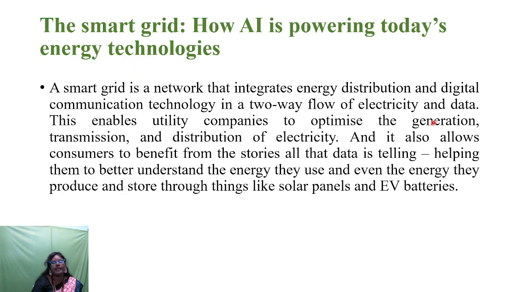So how is AI powering today's smart grid technologies? The smart grid is a network that integrates energy distribution and digital communication technology in a two-way flow of electricity and data. This enables utility companies to optimize the generation, transmission and distribution of electrical power. It also allows consumers to benefit from the data, which helps them better understand the energy they use, and even the energy they can produce and store, with things like solar panels and EV batteries.